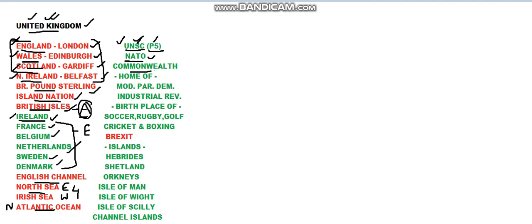It also heads Commonwealth. The Commonwealth group of nations contains 53 nations. This is a political association of nations that used to be former colonies of Britain. All 53 of them recognize a single head, the head of United Kingdom. And 16 amongst these 53 have the British Queen as their head of state. So Queen Elizabeth II is the head of state for 16 nations of Commonwealth. And the Secretariat of Commonwealth is also present in UK.